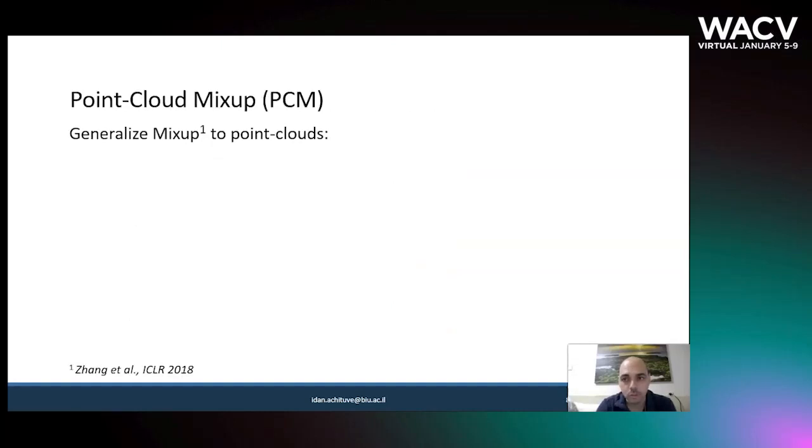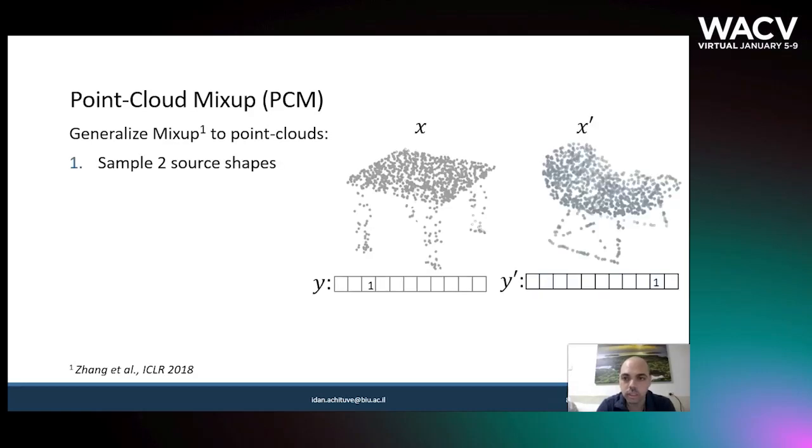As a separate contribution, we also suggest an alternative for the standard training of point clouds, motivated by the mixup method, on labeled samples from the source domain. We call it point cloud mixup, PCM. Assuming a classification task and n points per shape, we suggest the following protocol. At each iteration, sample two shapes from the batch at random.